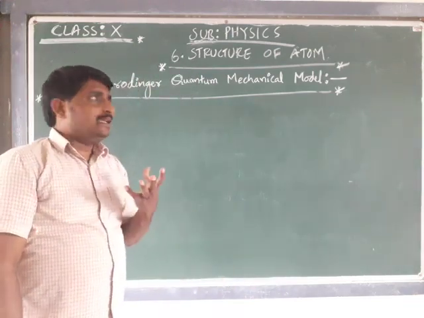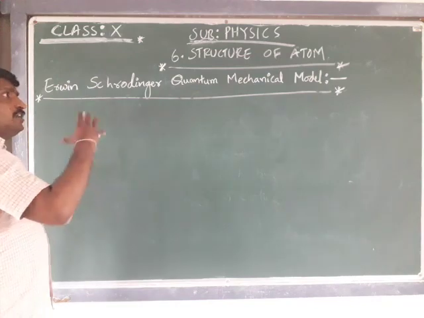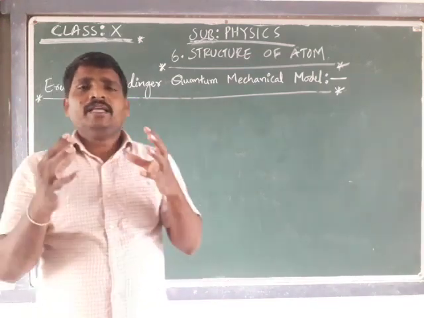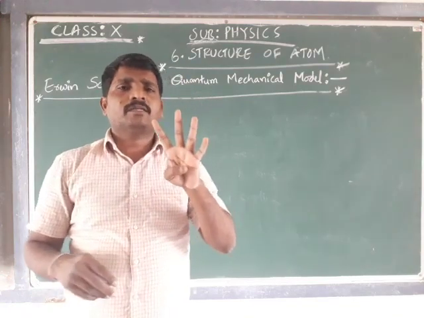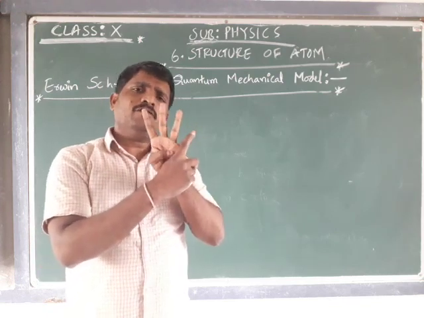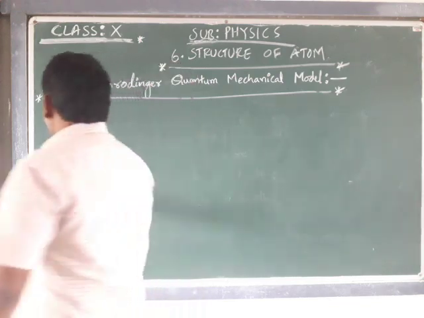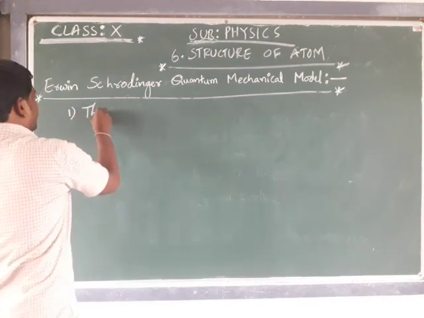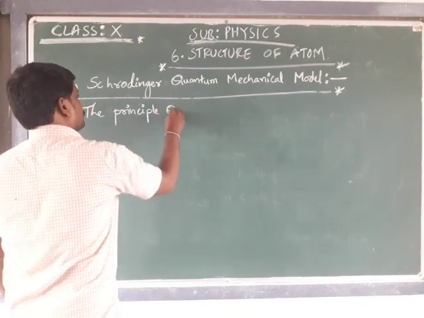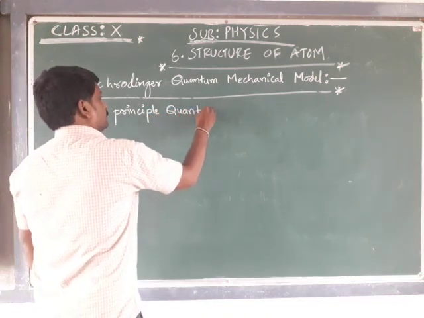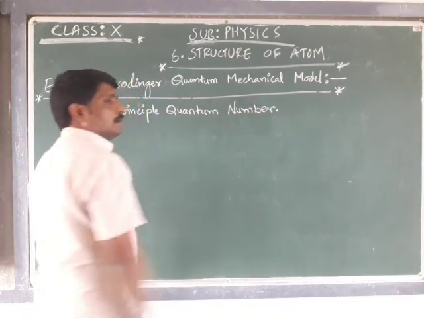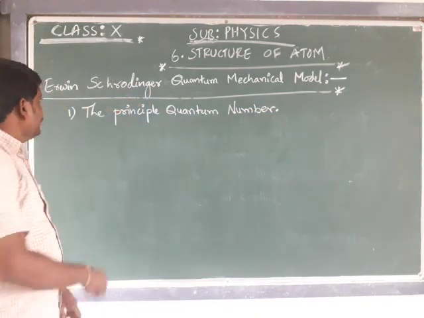Let's try to understand. To define the quantum mechanical model in a proper manner, Schrödinger took the help of 4 quantum numbers. Actually, the spin quantum number is also one, and I am including all 4 quantum numbers. The first one is the principal quantum number.